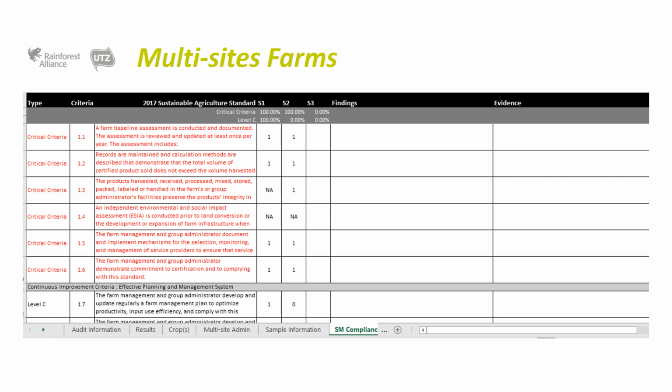To complete the checklist tool of member farms, for each of the audited member farms all the criteria within their scope will be evaluated, and a not applicable, compliance or non-compliance will be assigned correspondingly. In the example shown, the evaluation of multi-site farm 3 is missing, so completion is required as appropriate. And the information of findings and evidence for all critical criteria and nonconformance of continuous improvement criteria will be completed, with a summary that reflects the reality of the multi-site farms.